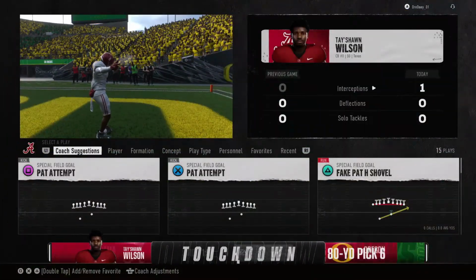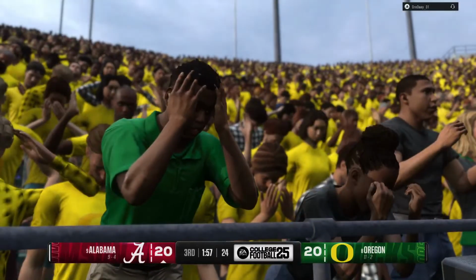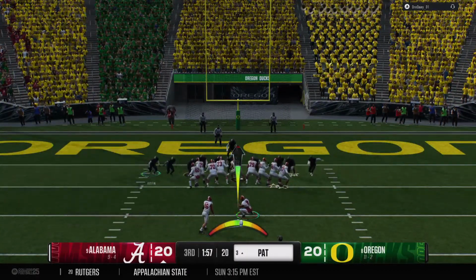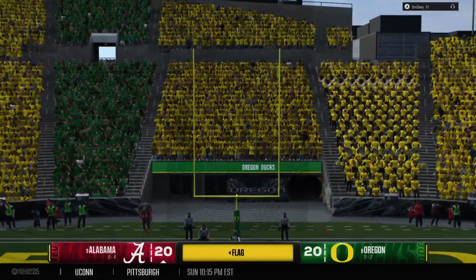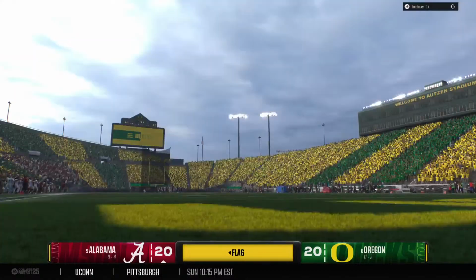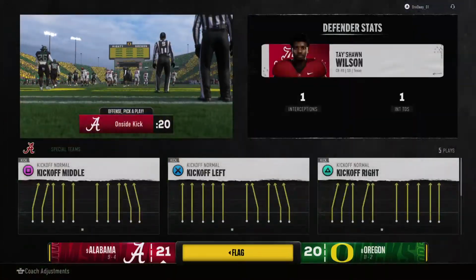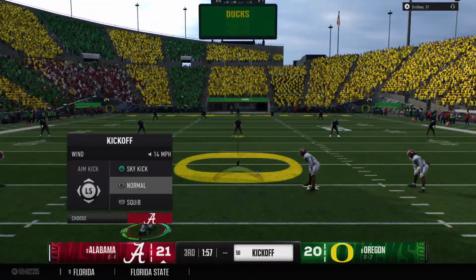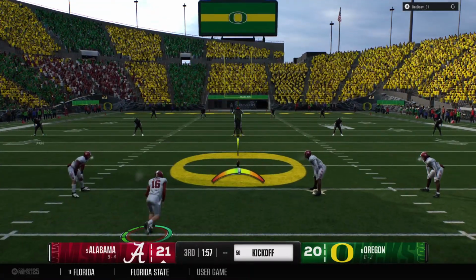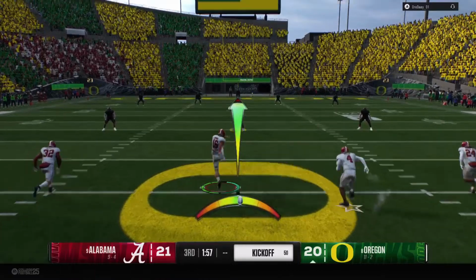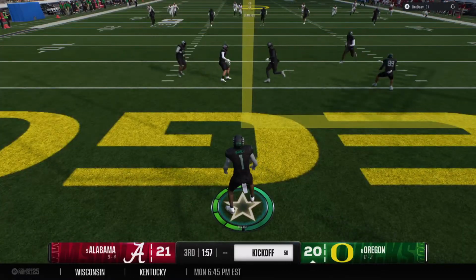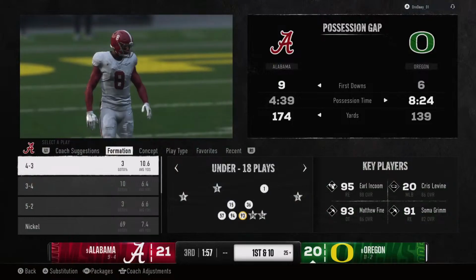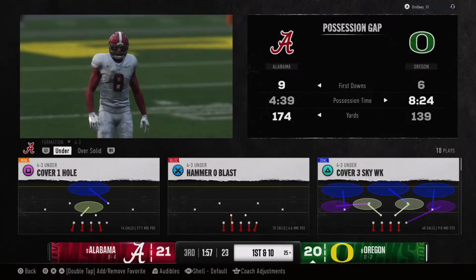A monster play by this defense here, Kirk. That defender showed a lot of athletic ability there with the ball in his hands. I wouldn't be surprised if the head coach watching that thought about maybe giving him some reps as a returner after that touchdown. PAT is good. They slammed into the kicker, and penalty markers are down. Now the kickoff team is out on the field. And the deep kick will sail out the back of the end zone for a touchback.